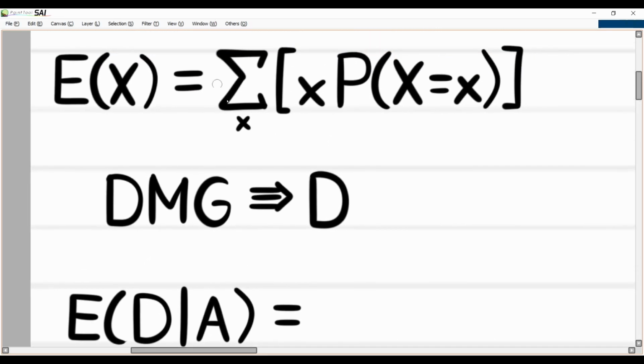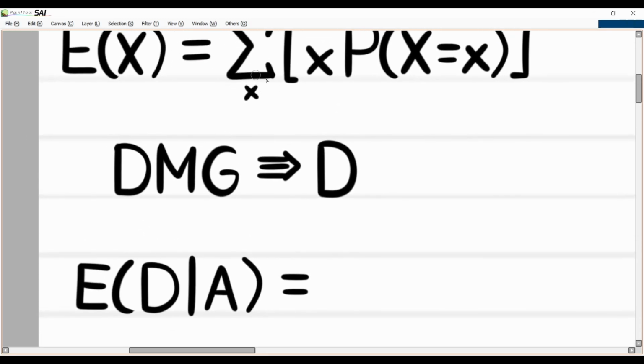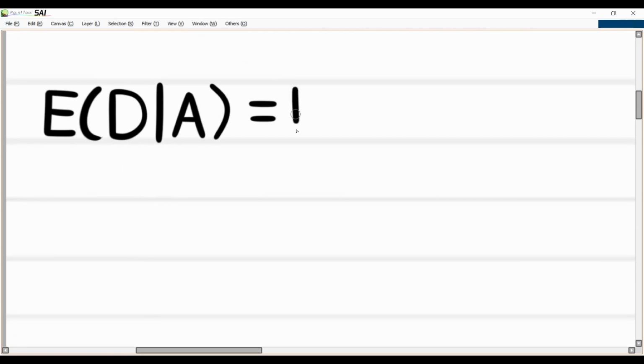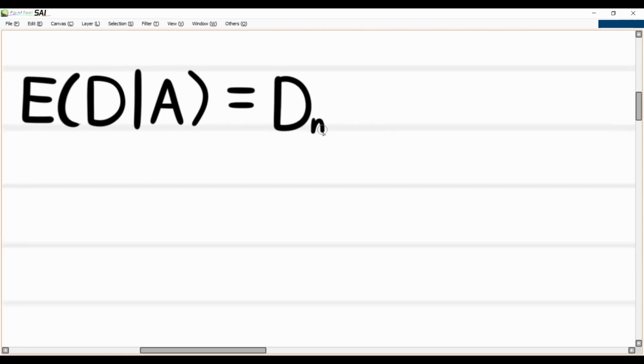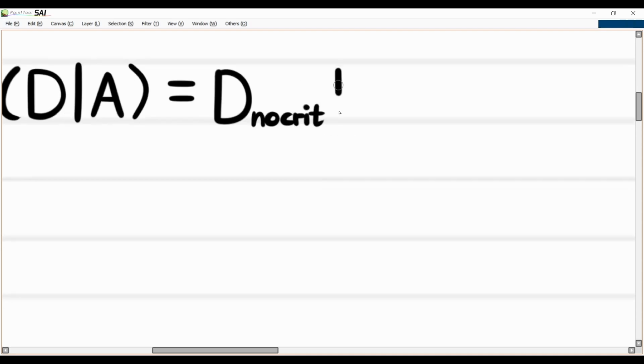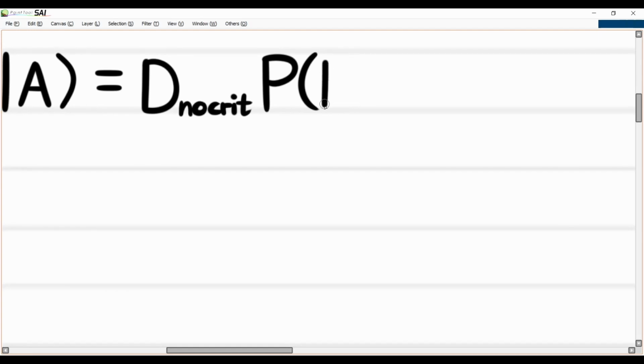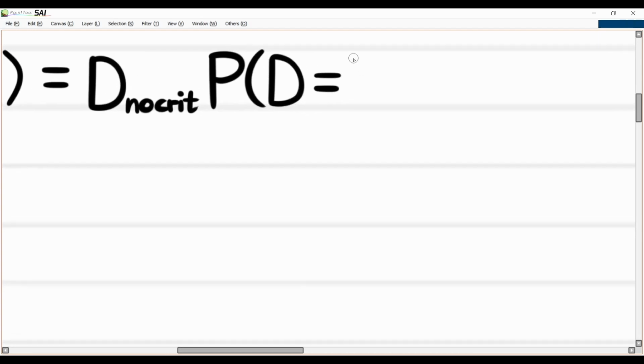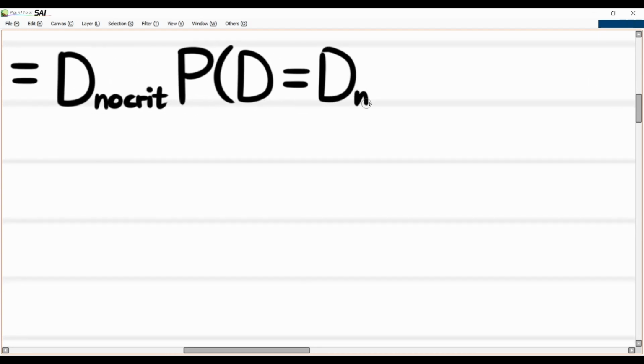So now we have to sum over all possible values for our damage. What are the two possible values that we can have? That's pretty simple. We can deal damage and not crit, and we multiply that by the probability that our damage happens to be equal to damage no crit.